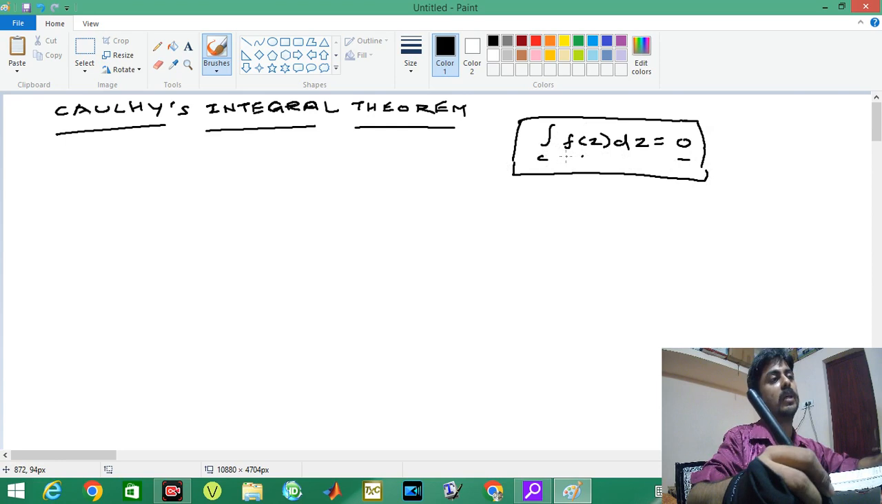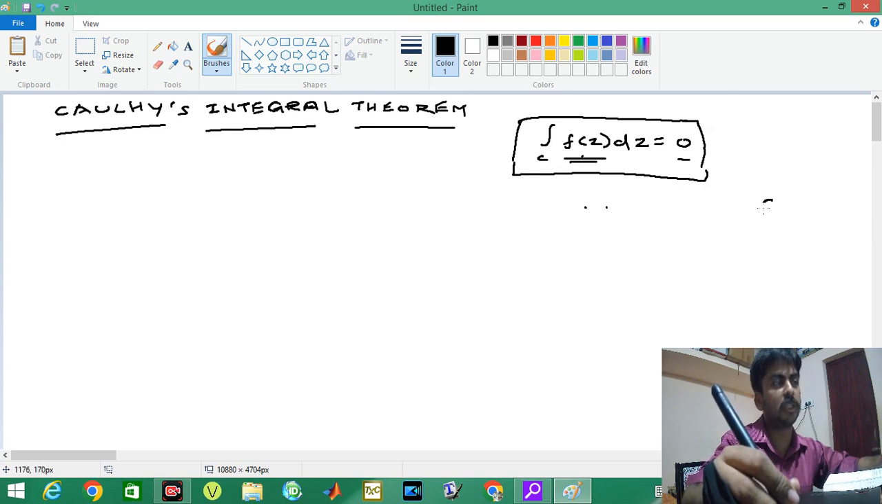What are the conditions? The first condition is that f of z should be an analytic function. The second condition is that f dash of z should be continuous at all points inside and on the closed curve C. That is why Cauchy's integral theorem always comes with the contour integral. The integral over C, when the curve is closed, is called a contour integral.